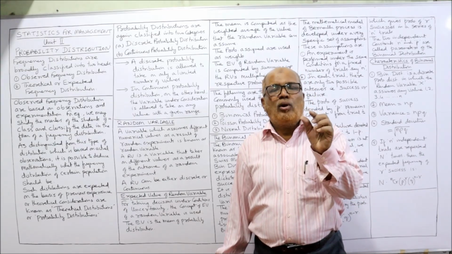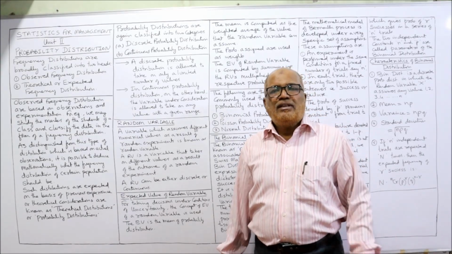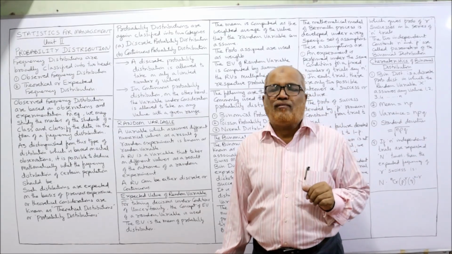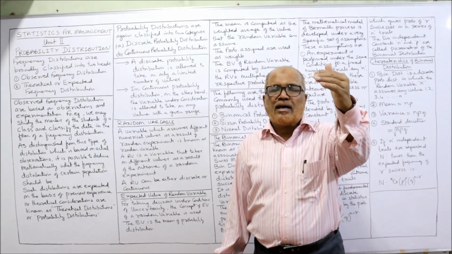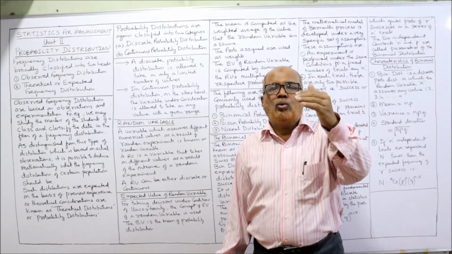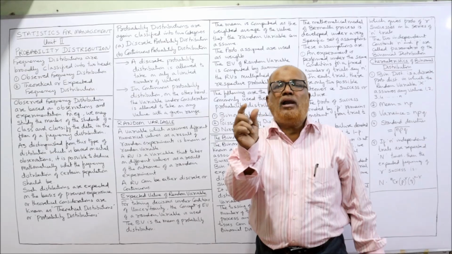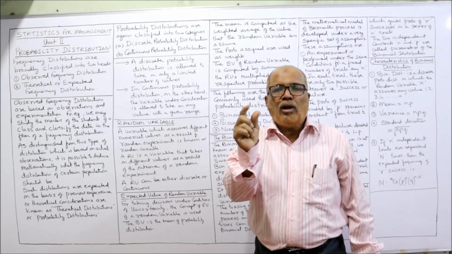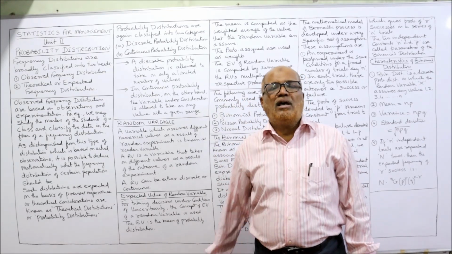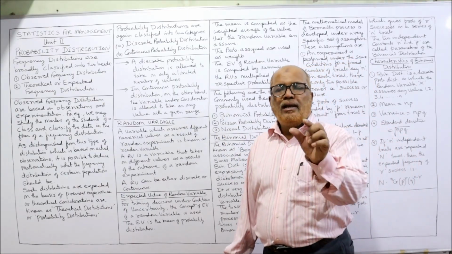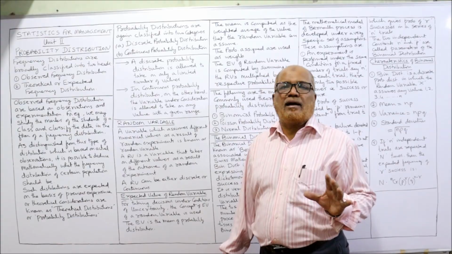That means when the random variable takes only whole numbers, not fractions. Just like x, the random variable may be 1, 2, 3, 4, like that. There we apply discrete probability distribution. Only limited values we are going to take.